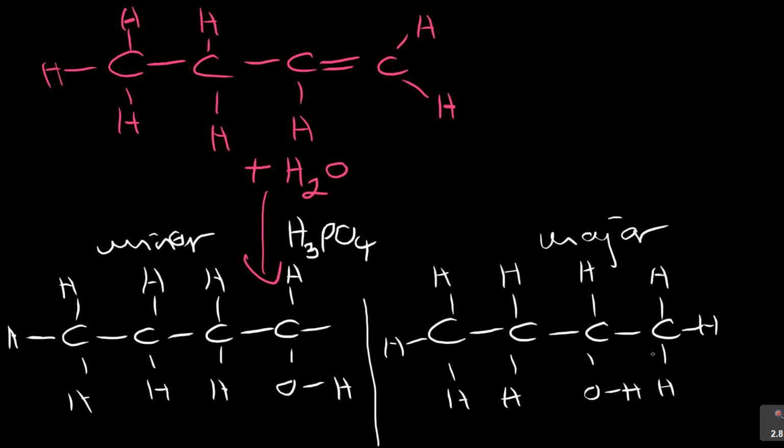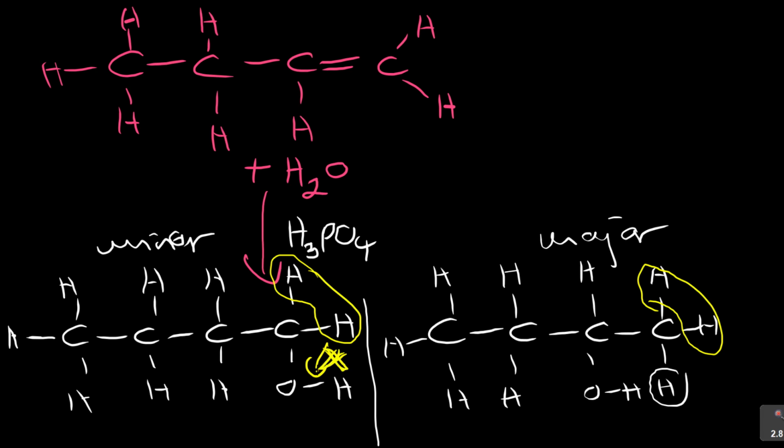Why? According to Markovnikov's rule, this hydrogen went on to be attracted to the carbon with already 2 hydrogens. Alright, but here it's okay, I forgot a hydrogen here. Here there is the 2 hydrogens. This carbon already has got 2, but it cannot attract the hydrogen, it can attract the OH. So guys, that's how you go about it.